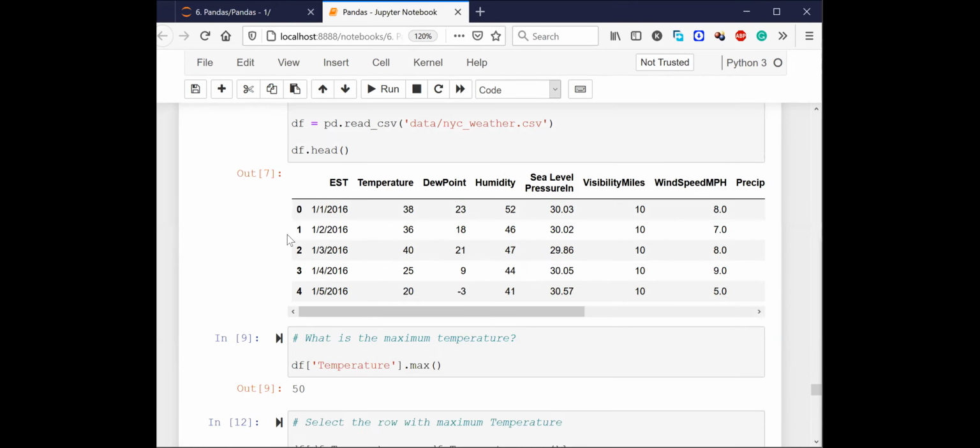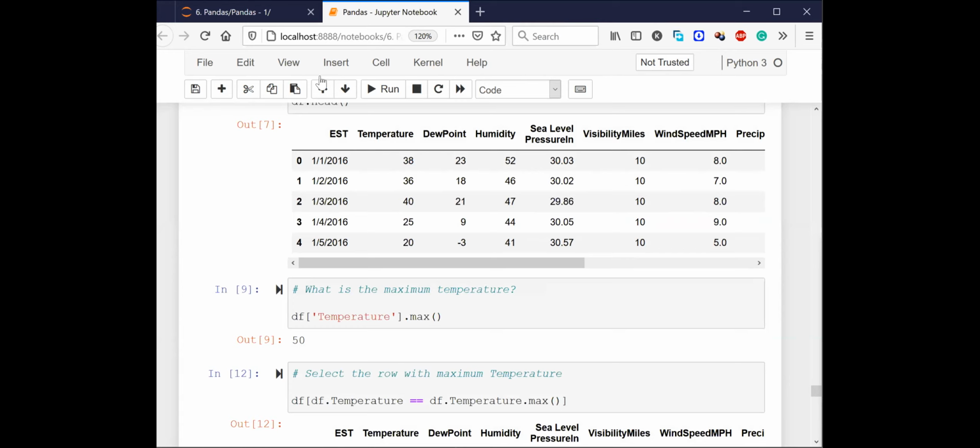All right. Now let's move ahead. Let me show you one very interesting thing that we can do with pandas. We can write SQL queries.